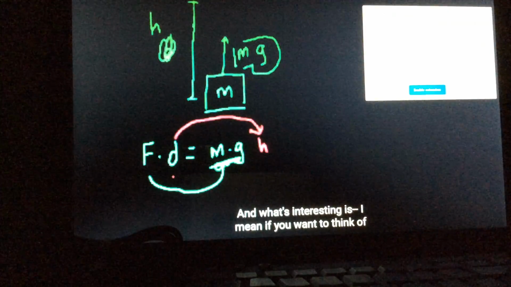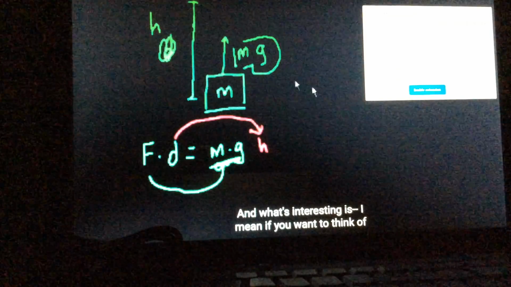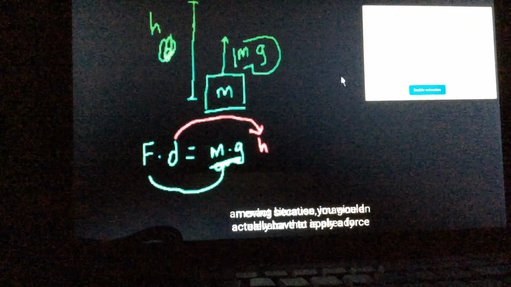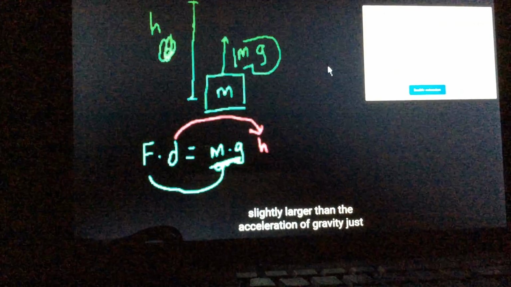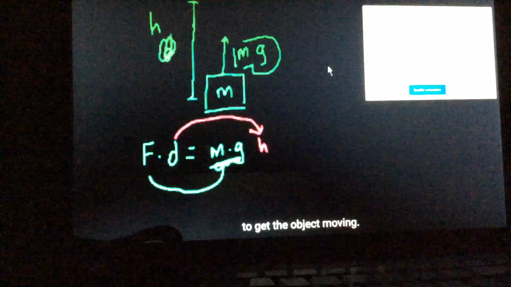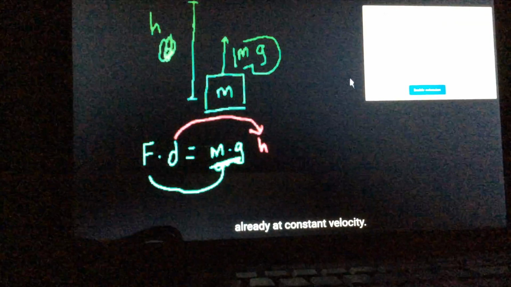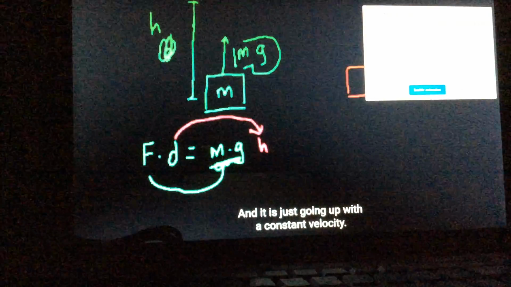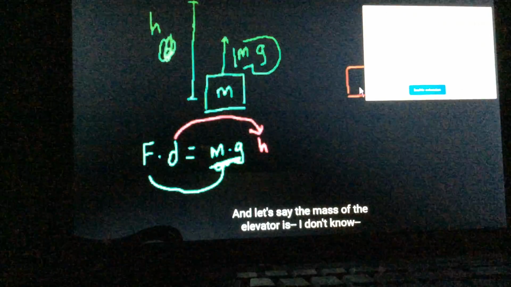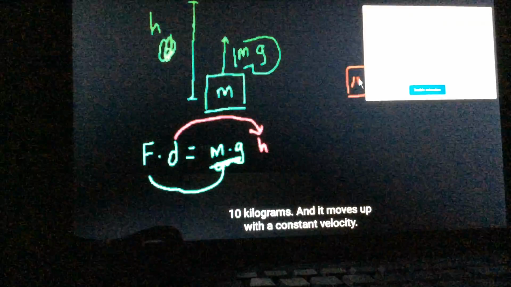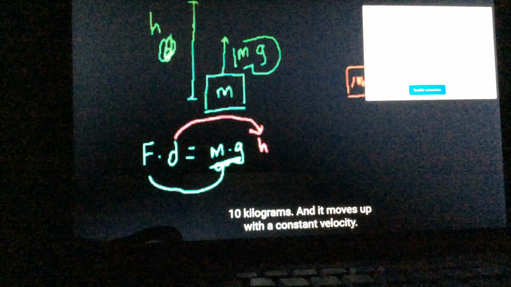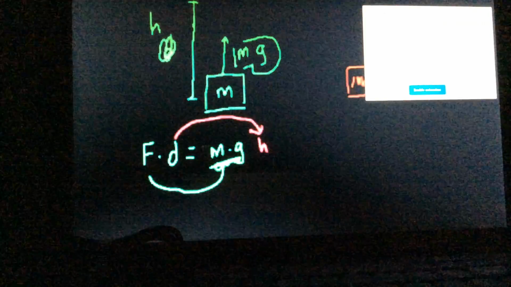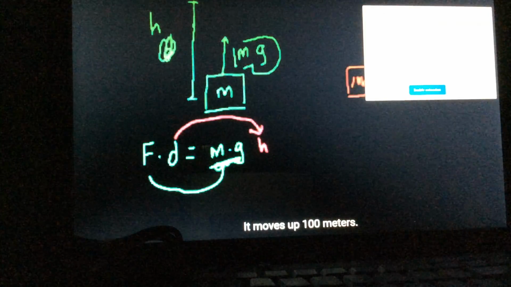And what's interesting is, if you want to think of an exact situation, imagine an elevator that is already moving, because you would actually have to apply a force slightly larger than the force of gravity just to get the object moving. But let's say that the object is already at constant velocity. Let's say it's an elevator, and it is just going up with a constant velocity, and let's say the mass of the elevator is 10 kilograms. It moves up 100 meters.